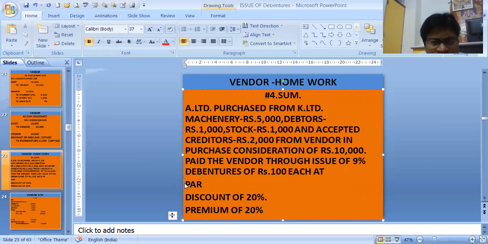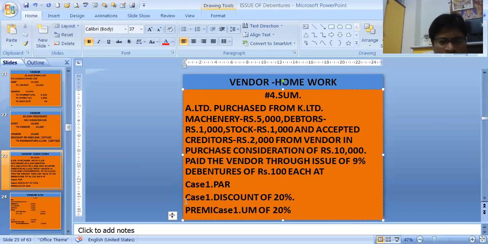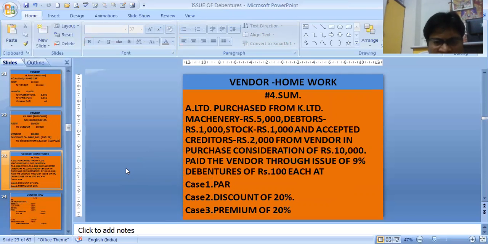So case 1, case 2, case 3. These are the different cases. You need to solve it at home and send it to me.